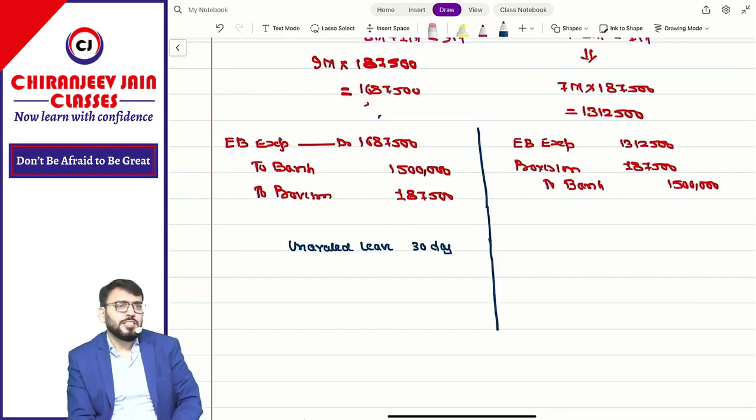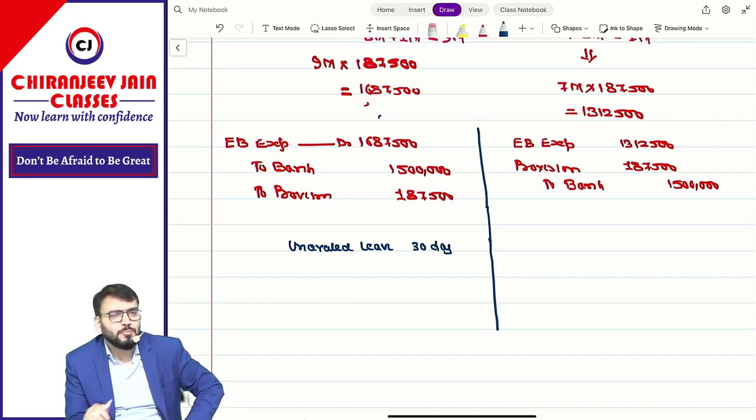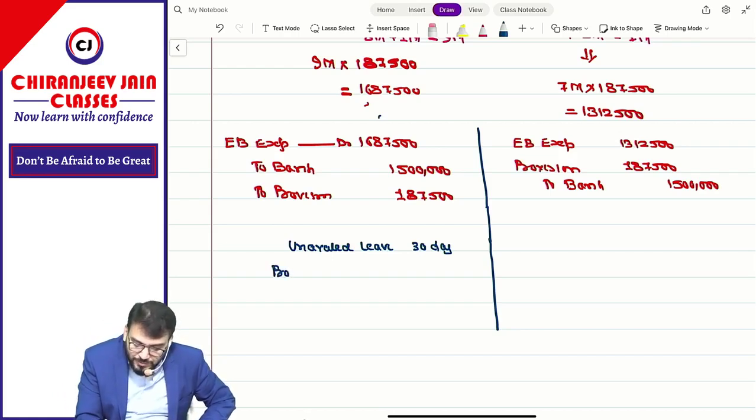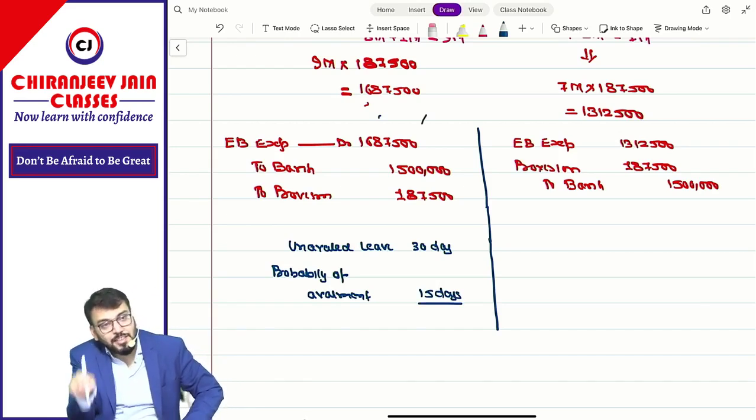Based on the past experience, it was observed that this employee will avail only 15 days out of 30 days in next year. Means what was our probability? Probability of availment. We are now expecting that he will take only 15 days leave based on what? Past experience.